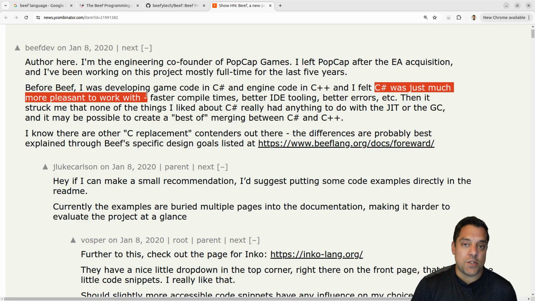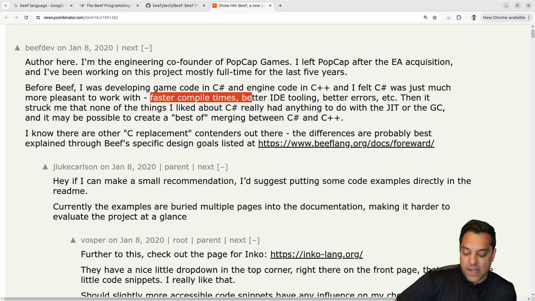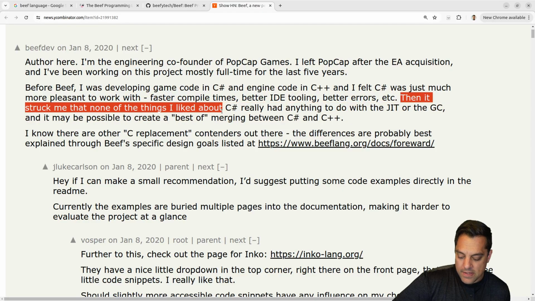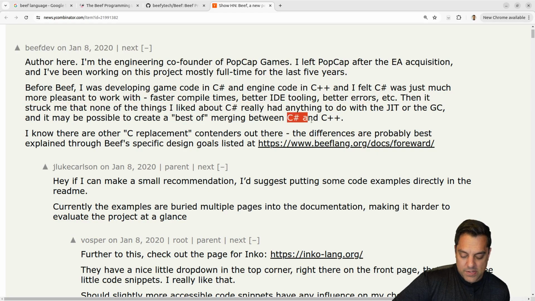I haven't programmed C# in quite some time, but it's one of the first languages that I used professionally, because I really enjoyed the fast compile times. I was using it with Visual Studio, which was a really nice IDE. I'm sure it still is. And again, you can typically get better errors in C# type languages versus other languages. So then it struck me, none of these things I really liked about C# had anything to do with the JIT or the GC. It may be possible to create a best of both worlds merging between C# and C++.